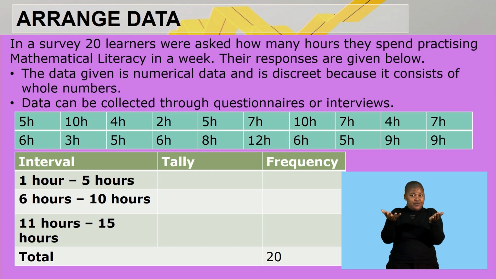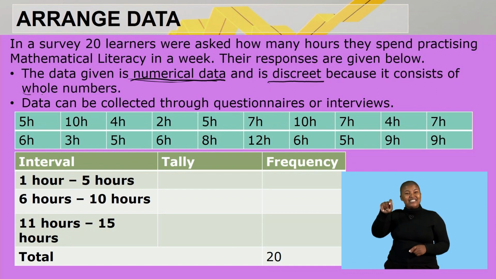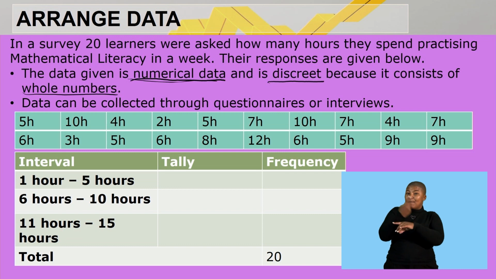The data given is numerical. Why is it numerical? Because we are given the number of hours. The number of hours are obviously numbers, it could be 2 hours, 3 hours, 4 hours. So that is why it is said to be numerical data, and it is discrete because it consists of whole numbers, meaning the number of hours given to us are whole numbers, such as 2 hours, 3 or 4.